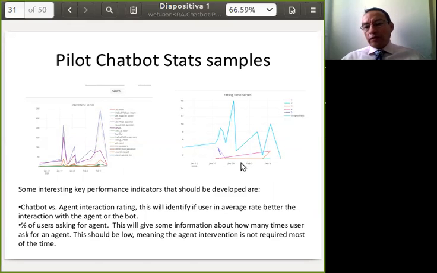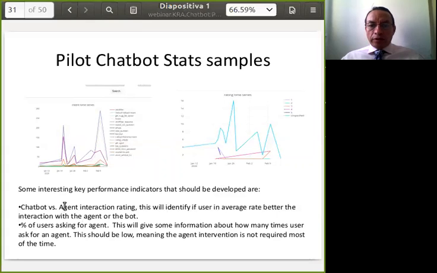And we can see if the chatbot is getting a proper response for the rating survey, and of course, from the answers, we can get to know if the chatbot is being perceived as bad or good by the users.